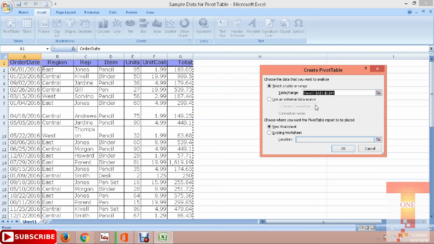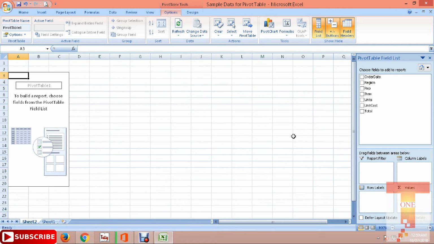After that, if you have external data, you can click on use an external data source. If you want to use the same worksheet, you can click on this option, or new worksheet, or if you want to use an existing one, then you click on existing worksheet, or if you want any location, you can click the location tab. I will be using a new worksheet because I don't want to change anything on this worksheet. So click OK.